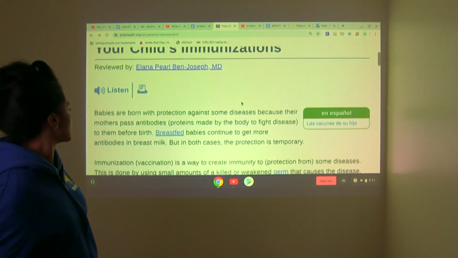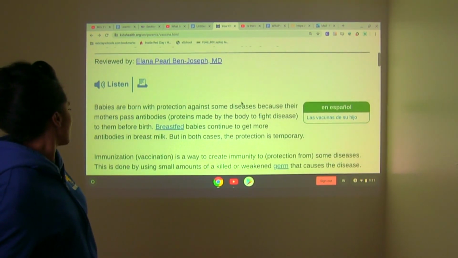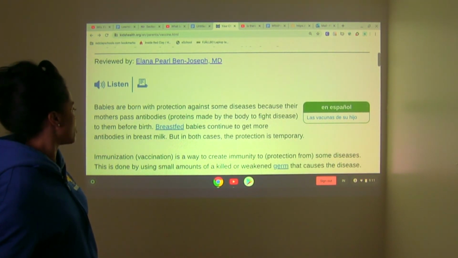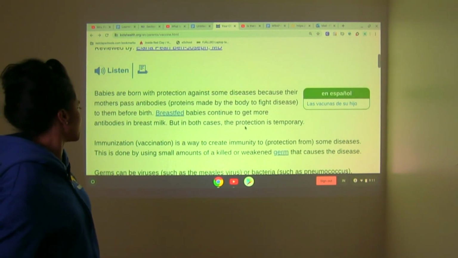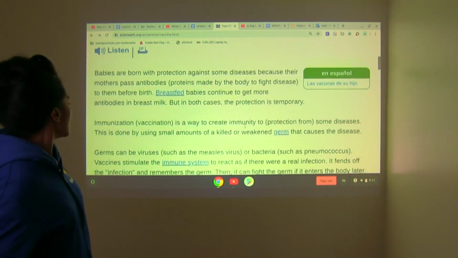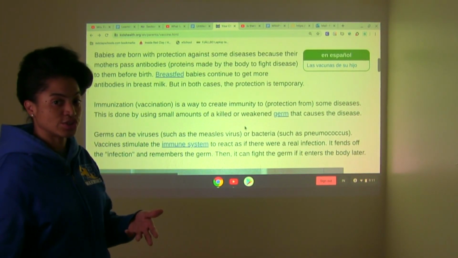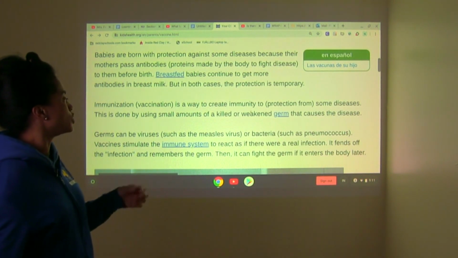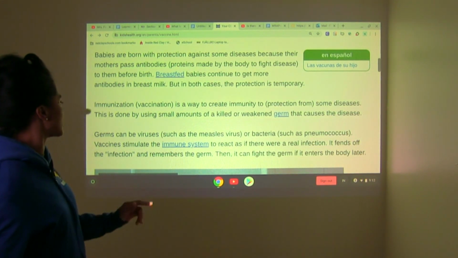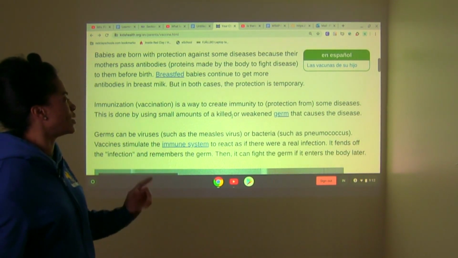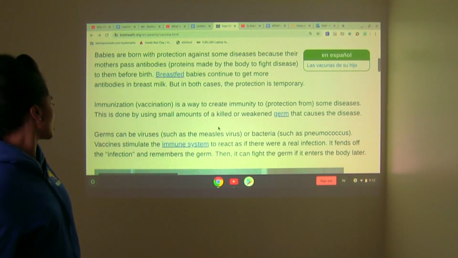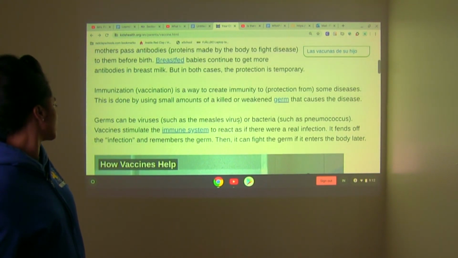So babies are born with protection against some diseases because their mothers pass antibodies, proteins made by the body to fight disease, to them before birth. Breastfed babies continue to get more antibodies in breast milk, but in both cases, the protection is temporary. All right. Immunization, vaccination, is a way to create immunity, or protection, from some diseases. This is done by using small amounts of a killed or weakened germ that causes the disease. All right. Germs can be viruses or bacteria.